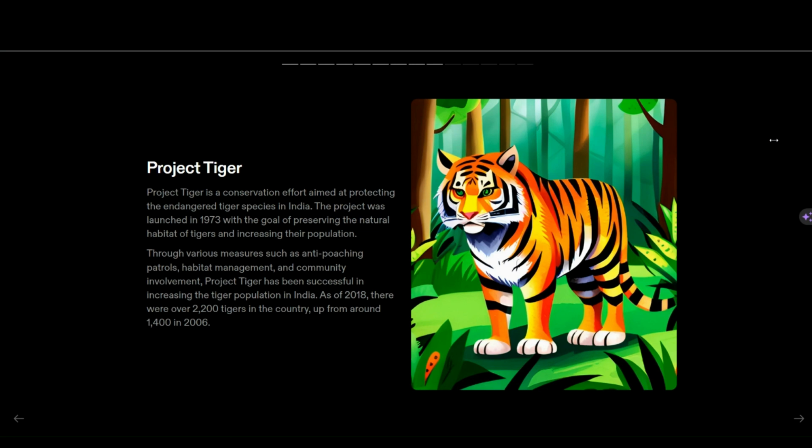As of 2018, there are over 2200 tigers in the country, and due to illegal activities, animals like Barasingha and wild elephants are also found in Satpura Tiger Reserve areas.